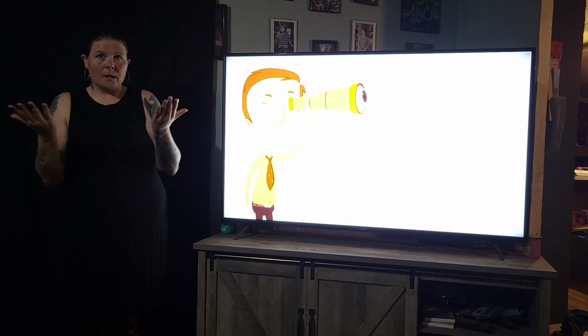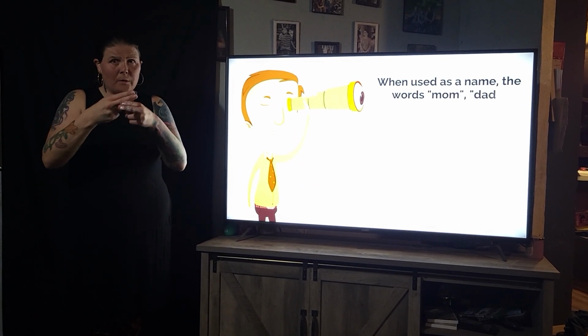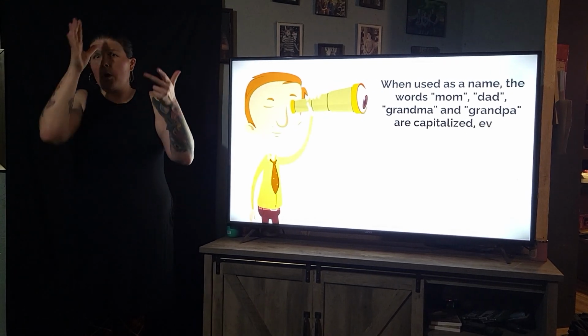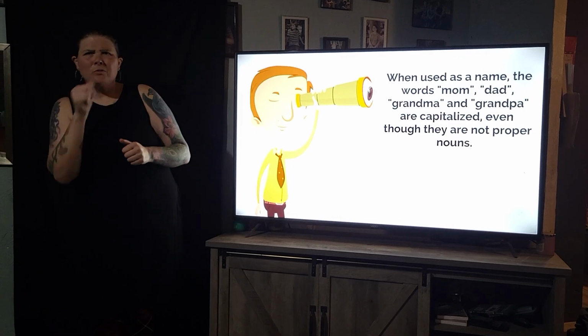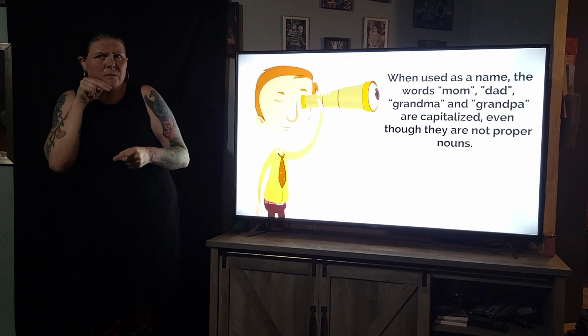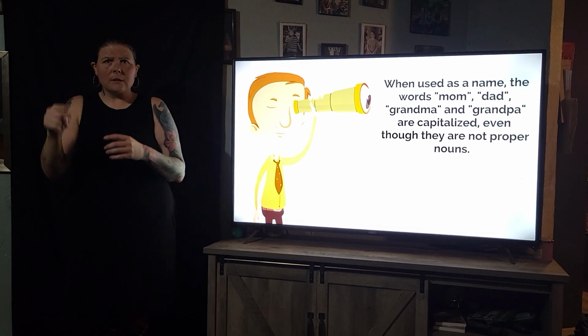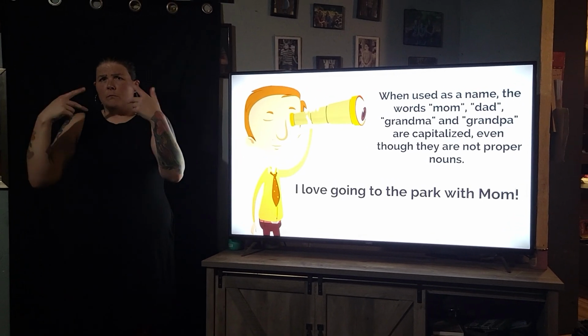Here is something interesting. When used as a name, the words mom, dad, grandma, and grandpa are capitalized, even though they are not proper nouns. Look at these examples. I love going to the park with Mom.